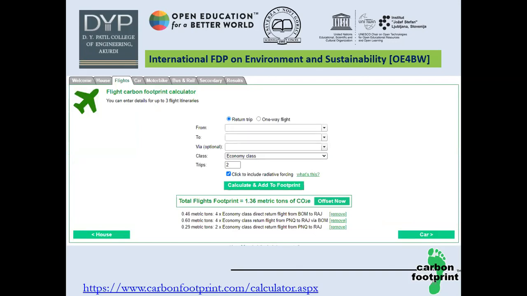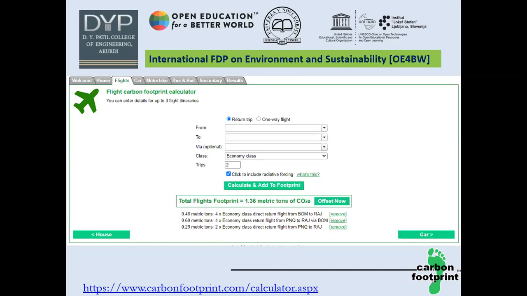In the next slide, I tried to calculate using the flight carbon footprint calculator. I'm giving an example if somebody wants to calculate their carbon footprint. I took the example of traveling from Pune to Rajkot via Bombay. What will be my carbon emission for 2 round trips?